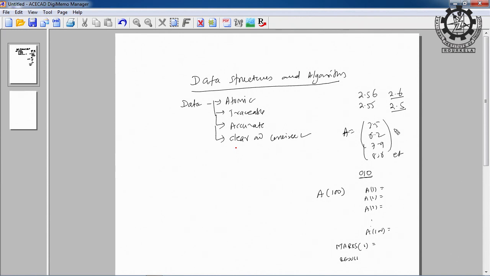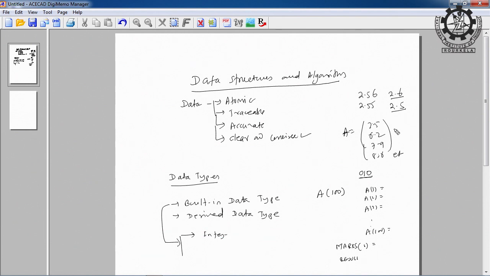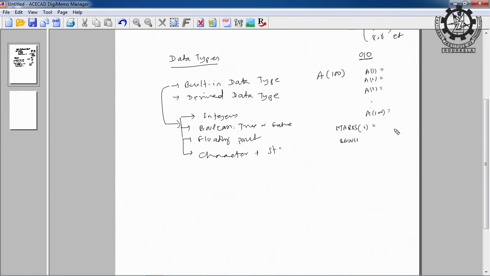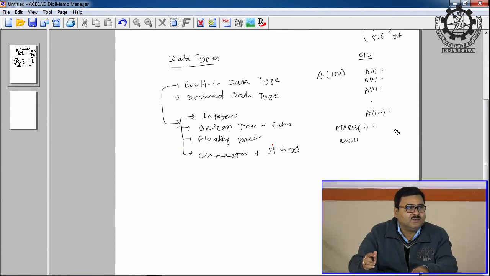So now coming to data types. What are the different data types? The data types can be broadly classified into built-in data types, and another is derived data types. What are built-in data types? Integers, Boolean, that is true or false, floating point data, characters and strings. These are all called built-in data types.